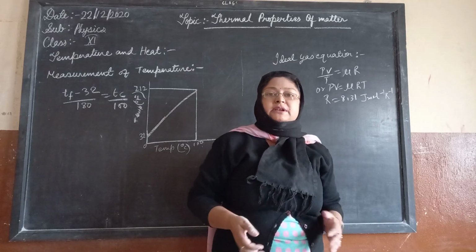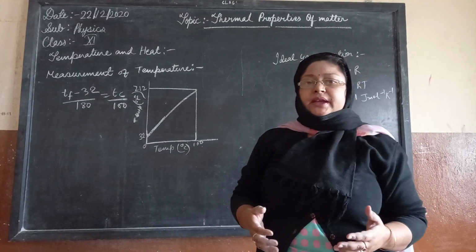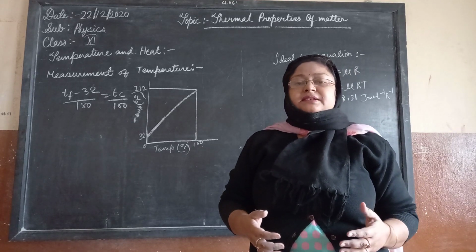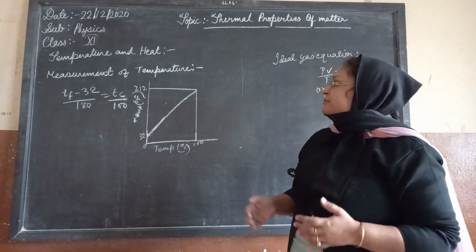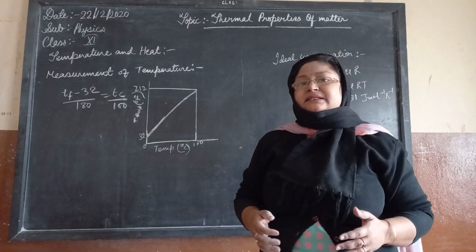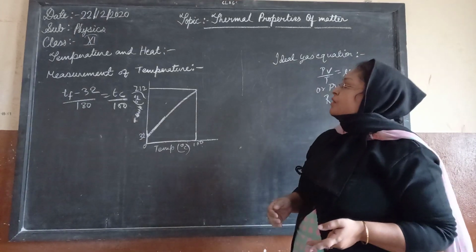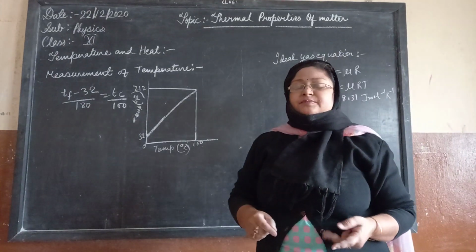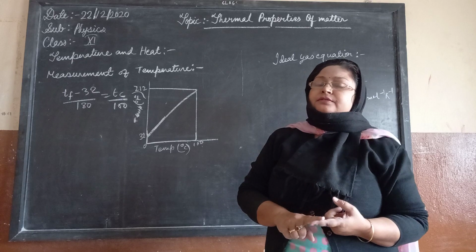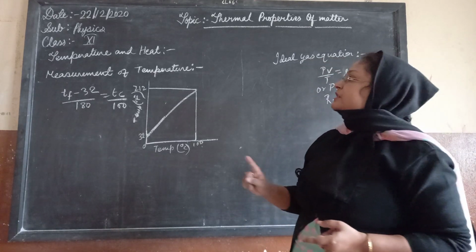So thermal properties, what do you mean by thermal? The word thermal means heat, or you can say the temperature itself. So what is the difference between the temperature and the heat itself? Temperature can be defined on the value of two types of thing, it may be positive, it may be negative. Temperature is defined by this, but heat is something different from the temperature.